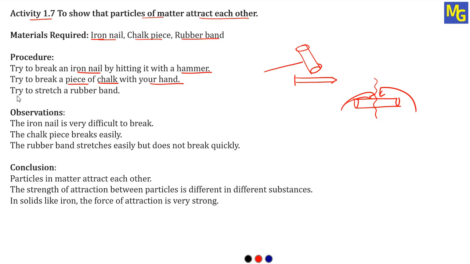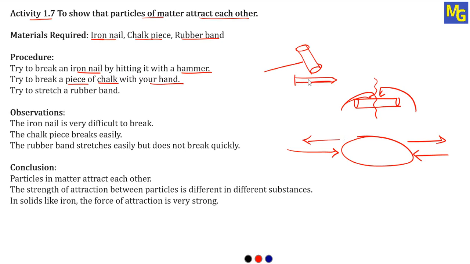Then the third one, try to stretch a rubber band. So take one rubber band, hold it here with one hand, hold it here with the other hand, and you have to pull it to the opposite sides. So here, stretch the rubber band. So these are the three procedures we are going to do with the iron nail, chalk piece and rubber band. I'll repeat once again.